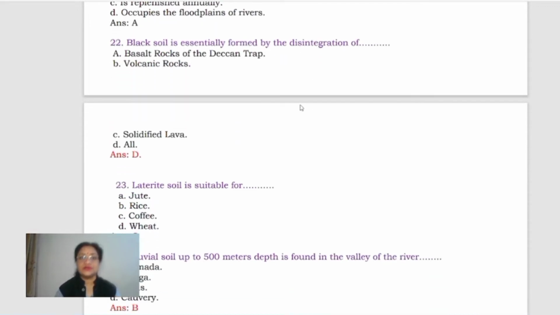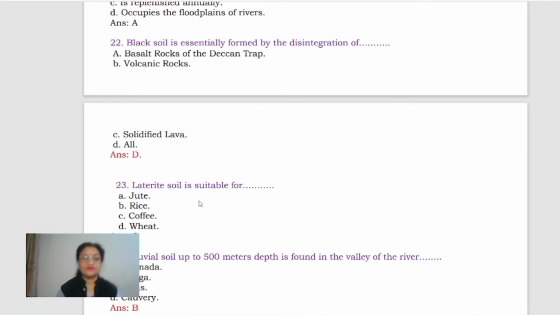Black soil is essentially formed by the disintegration of basalt rocks of Deccan Trap, volcanic rocks, solidified lava, all these. Right, all these are somehow the igneous rocks, and when these rocks get weathered or disintegrated, that results in the formation of black soil. So D option will be correct.